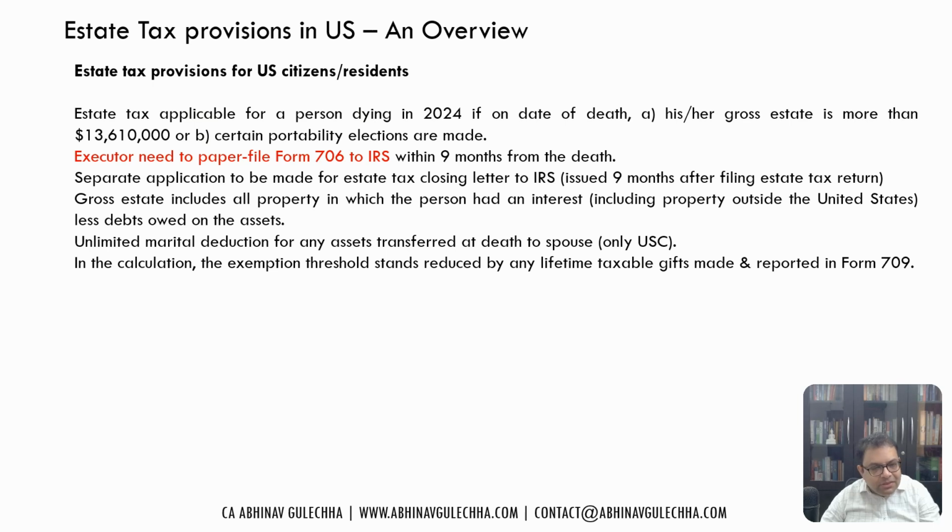Anything above a certain threshold, which for 2024 is 18,000 USD, which is a taxable gift which you have reported in Form 709, to the extent it is more than that limit, the exemption limit of 13.61 million stands reduced for the estate tax calculation purpose, right? That's why it's always suggested that you should keep your gifts below that limit every year so that the estate tax limit stands intact.